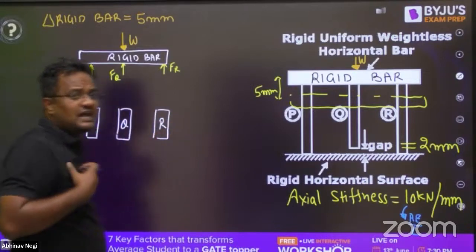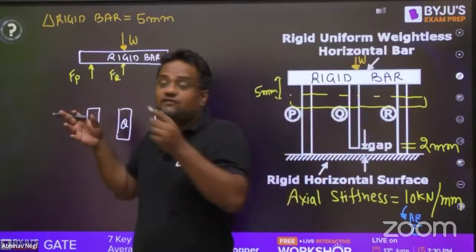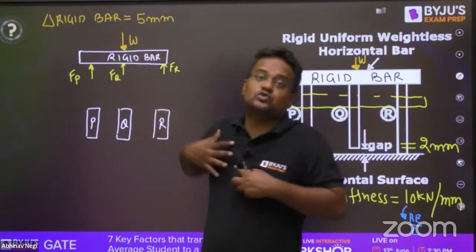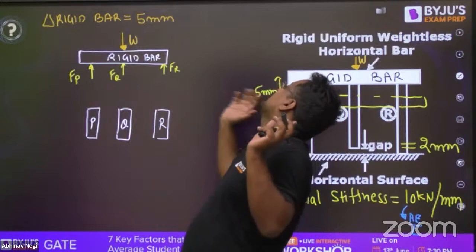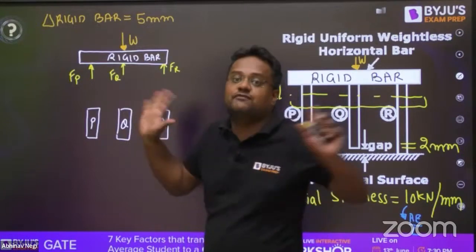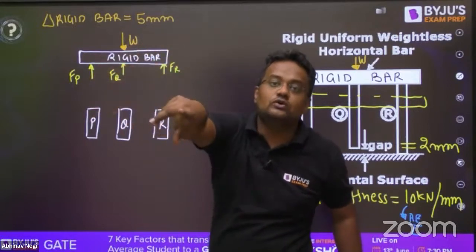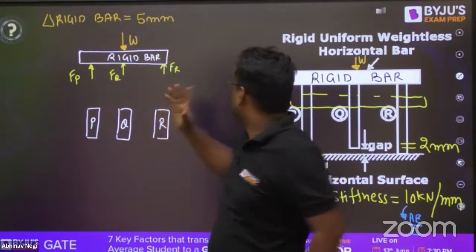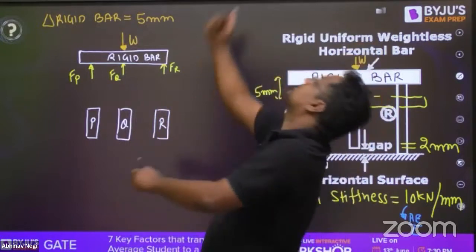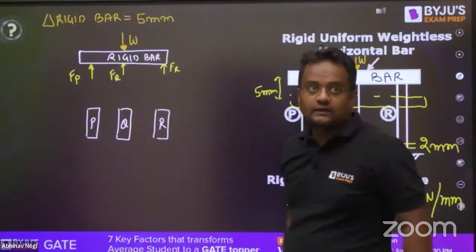Okay, guys, what is my funda for making the free body diagram? If I'm making the free body diagram of a rigid bar, I assume that I am the rigid bar. Suppose I'm lying here, somebody is applying W load, so the 3 columns will be pushing me like this. That is my funda: I assume that the member whose free body diagram I'm going to make is me. So if I'm the bar and somebody is pushing me with W load here, the columns will be pushing me upward.